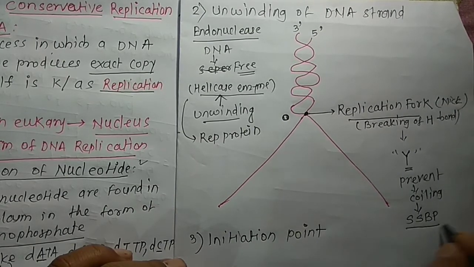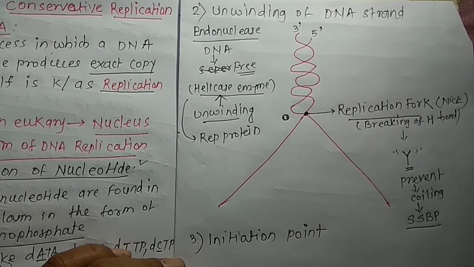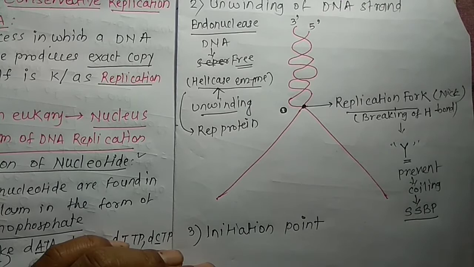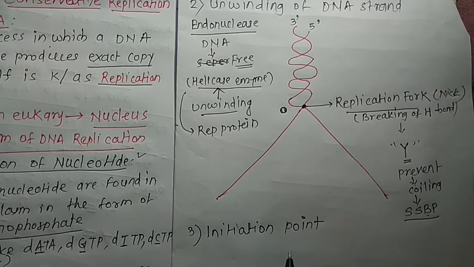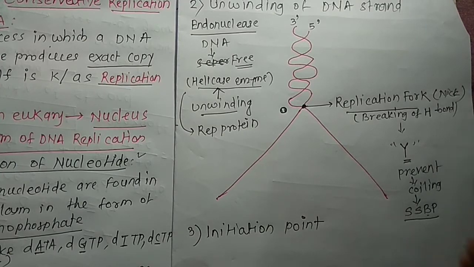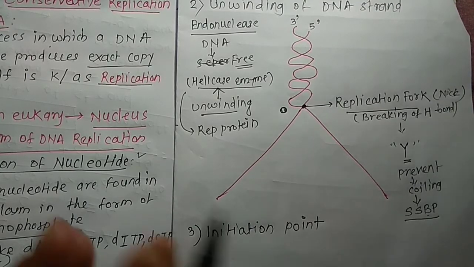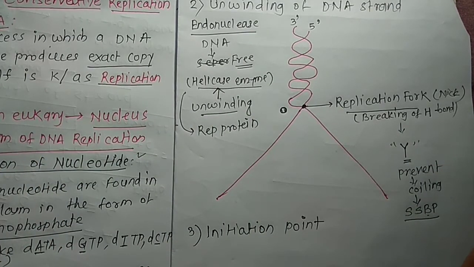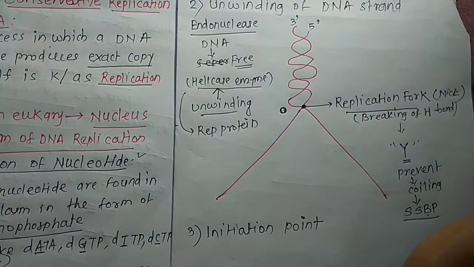तो याद रहेगा आपको, what is the meaning of SSBP? So SSBP is single strand DNA binding protein. तो याद रहेगा single strand DNA binding protein. It is also called a helix destabilizing protein. So to prevent the coiling, use the SSBP. So unwinding is by the helicase enzyme, and the free strands are made free from each other with the help of endonucleases. So the next is the